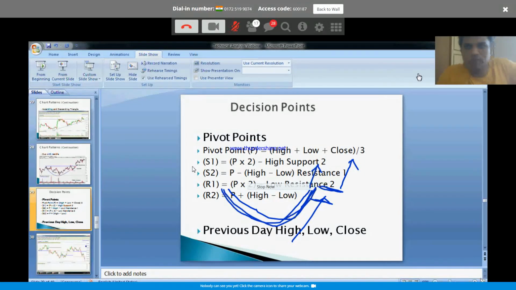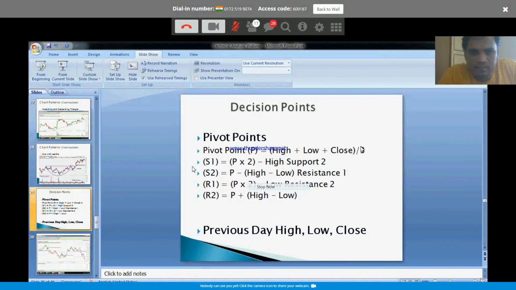So now we're done with the chart patterns. For those who are trading intraday, look for the decision points. What are the decision points? There are certain places where the market stops and decides whether to continue upside or downside. I've seen somewhere they mentioned it as decision points. I like to term them decision points. What are those decision points?